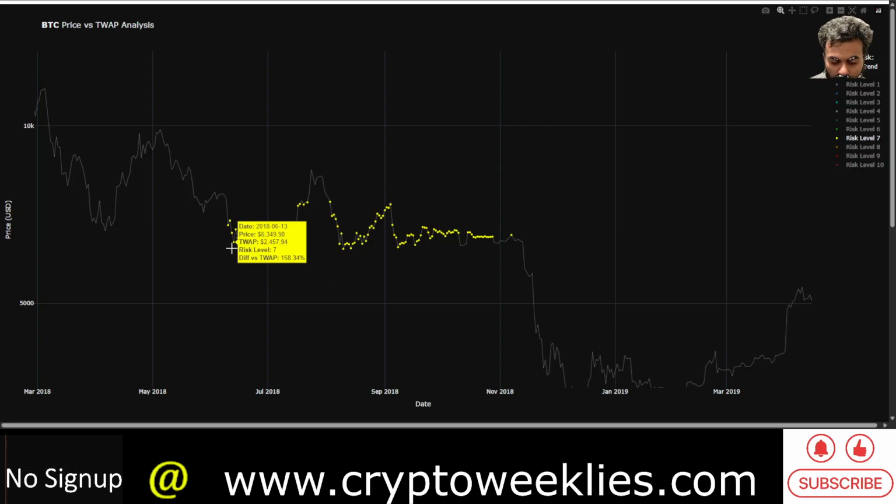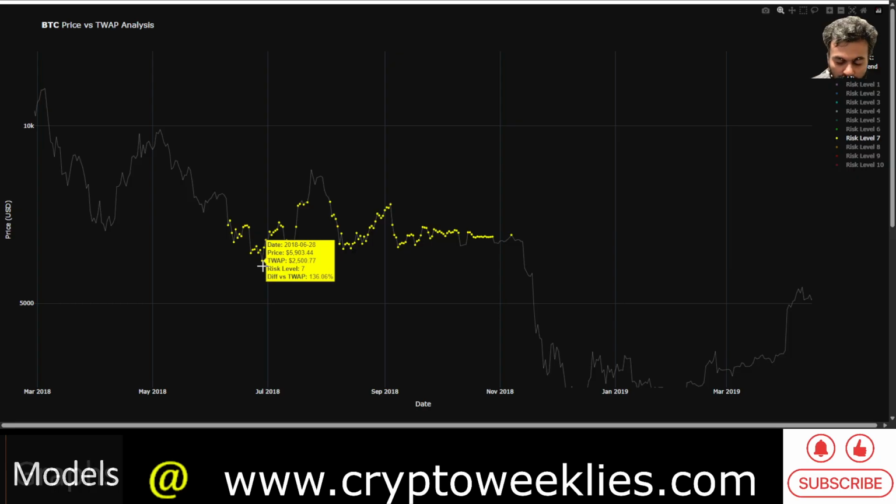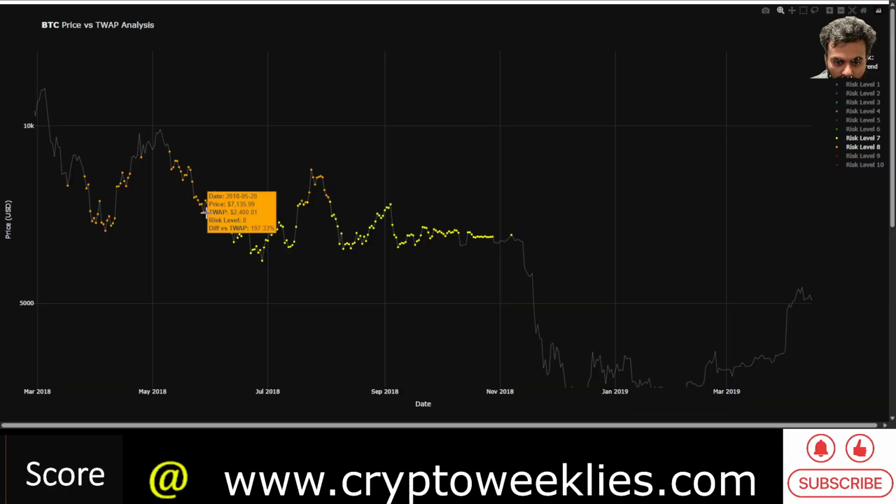So in mid-June, then towards the end of June, there was a slightly lower low from this structure, which started essentially since about early to mid-May. So there was a series of lower lows at a daily average price level, but then there was some structure of higher lows as well.